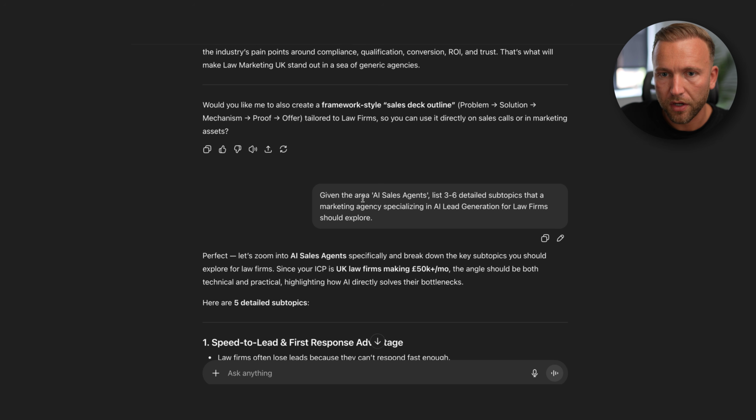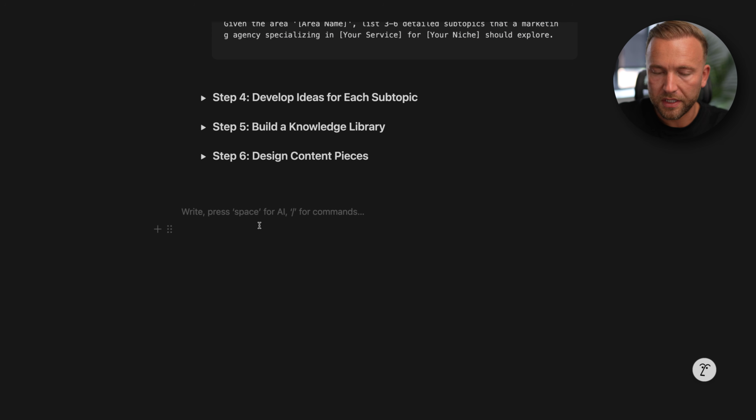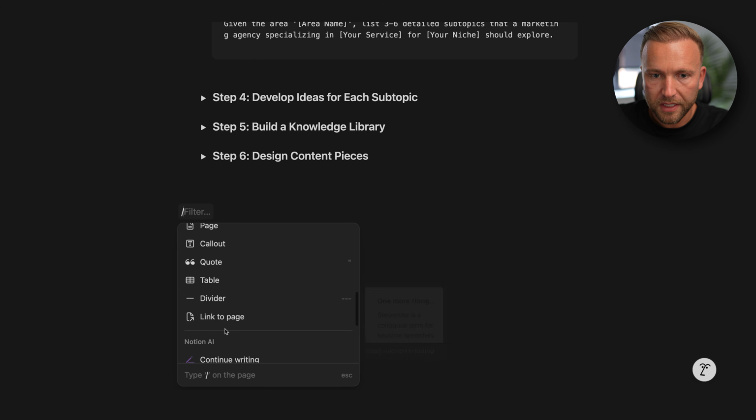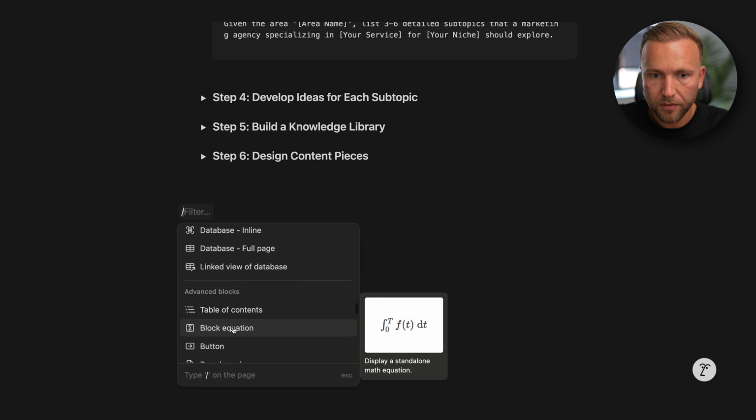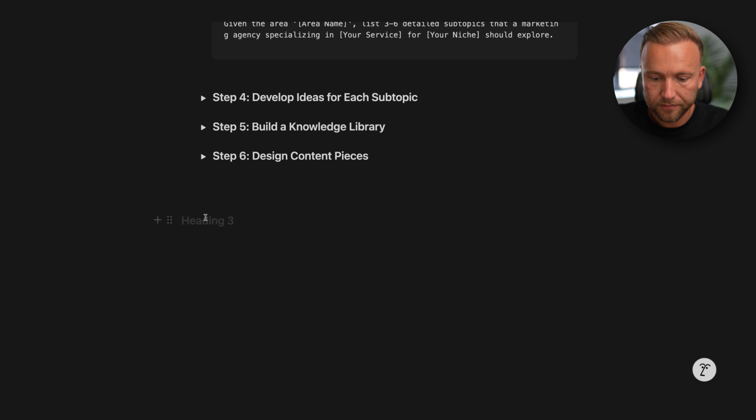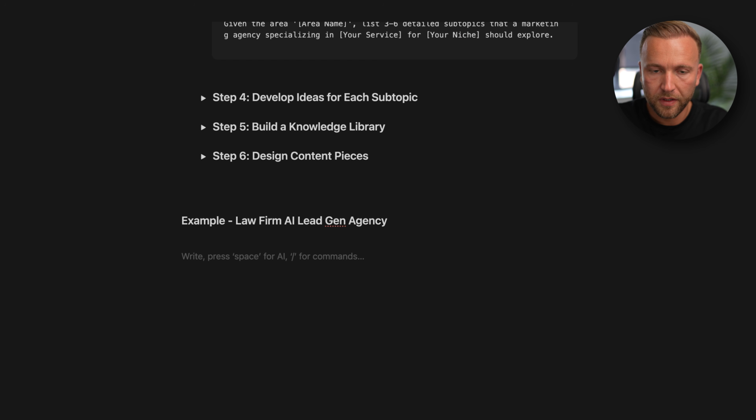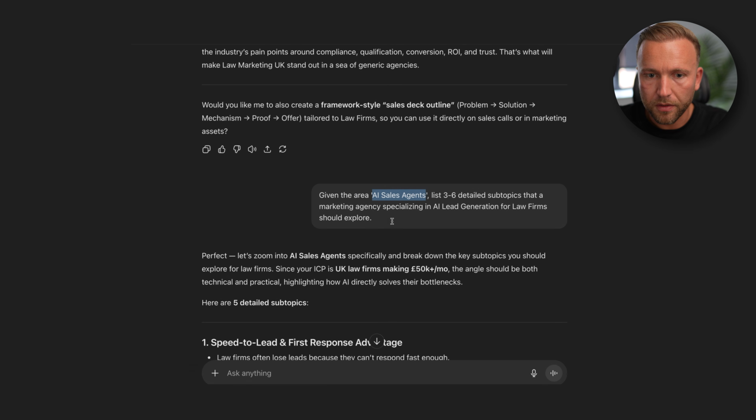So let's just create a little side area. Let's create an area for us to block this out whilst we're creating this. Let's go ahead and we'll create a heading. Let's go, example: it's going to be law firm AI lead gen agency. Okay. So area, we've got AI sales agents, okay? And then subtopics within that, we're going to go and get those.